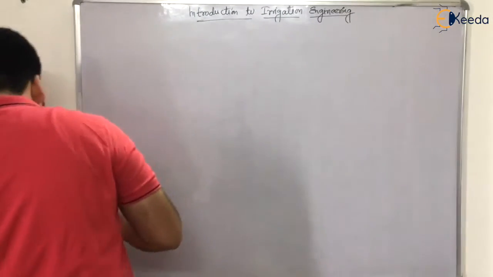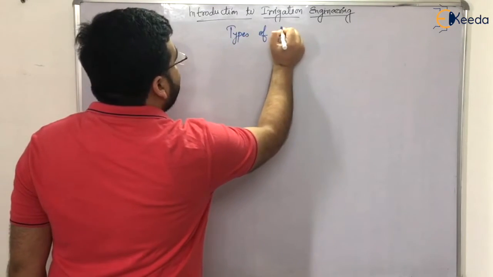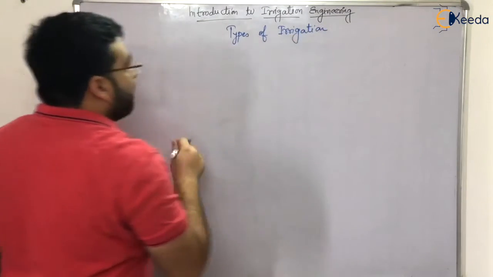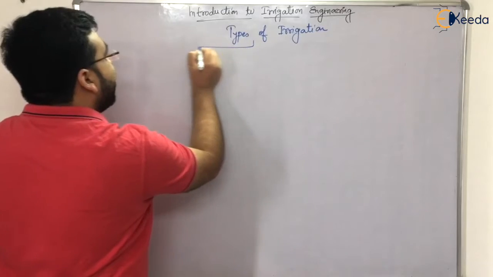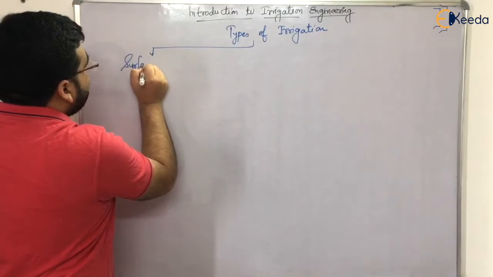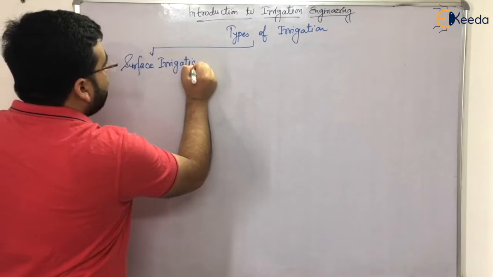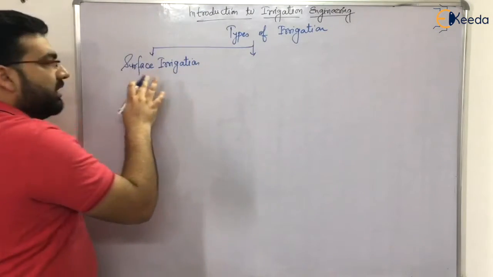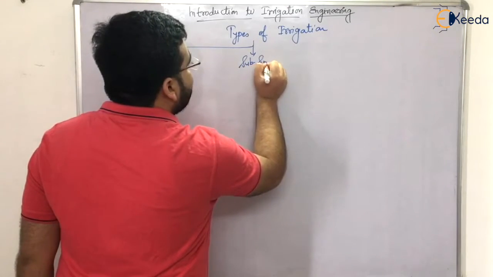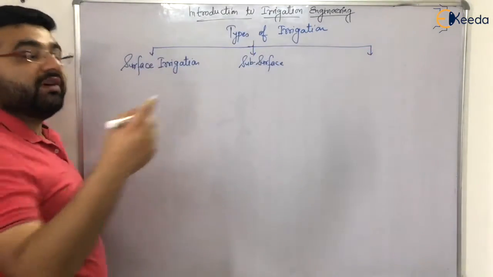Types of irrigation. Broadly classifying, irrigation is classified into three types. The first type is surface irrigation. The second type: if it is surface, it will be subsurface or below the surface, and that is subsurface irrigation. And the third type is known as overhead irrigation.